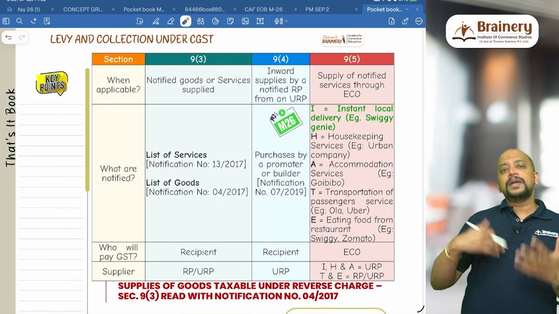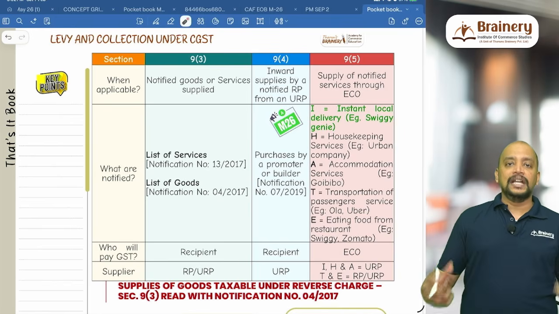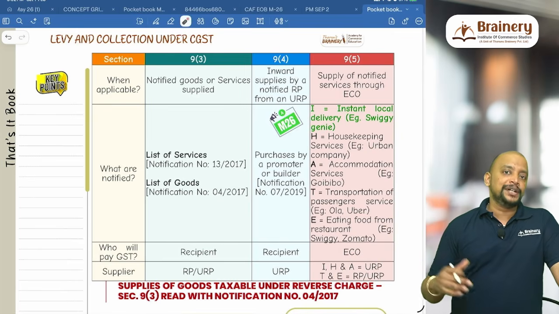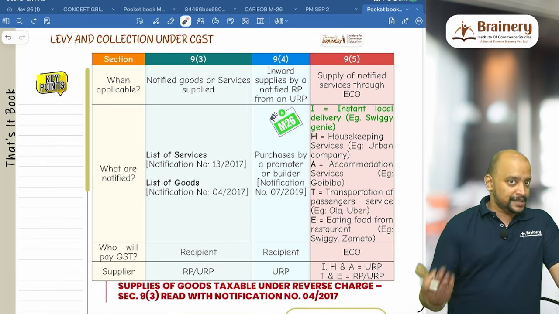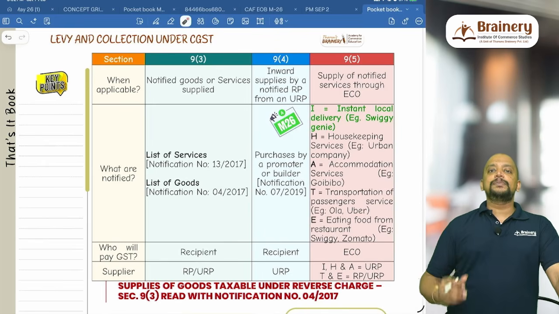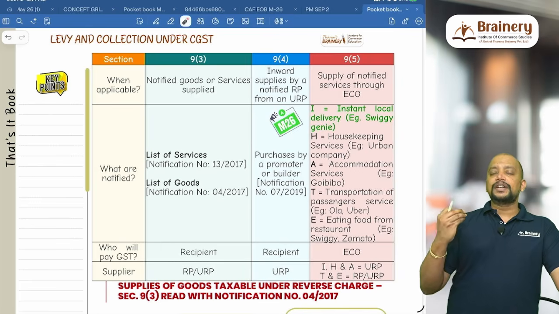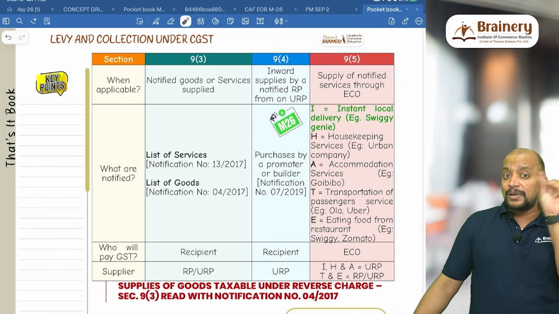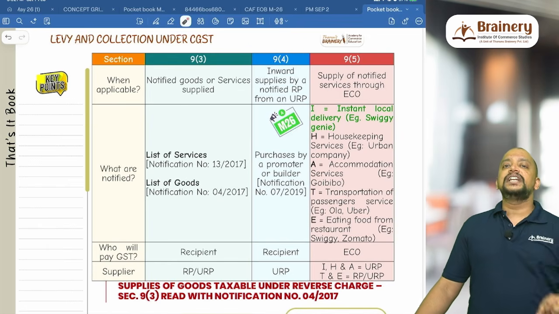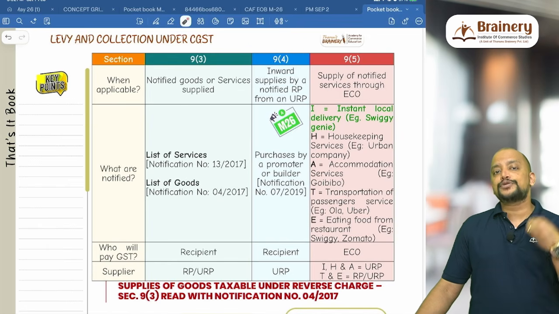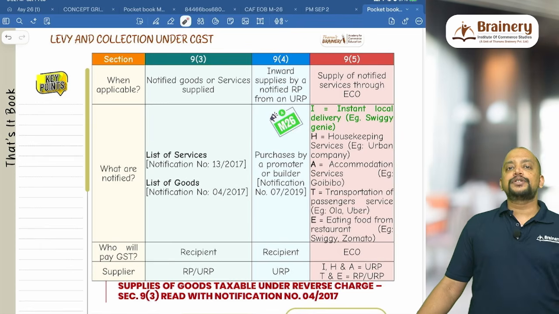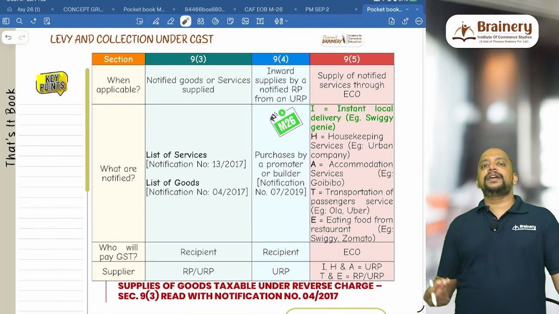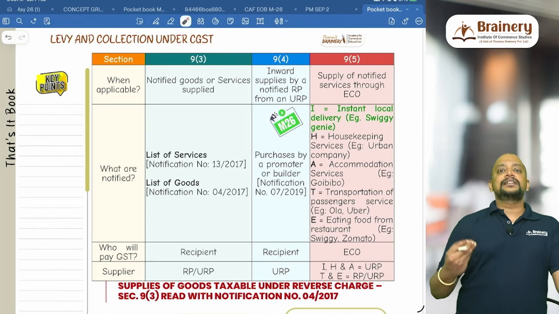Now there are many people who will be coming up into this instant local delivery. In this instant local delivery, within the city, within a few kilometers, they will immediately deliver parcels, like short parcels, for which they will be collecting some delivery charges. With Blinkit and Zepto, we are not talking about sale of goods, but they will be levying some delivery charges. The delivery charges I am talking about are also now taxable. Suppose it is through an e-commerce operator, for example, I am a delivery partner and I am providing services through an e-commerce operator for which I collect some delivery charges, say delivery partner fee.